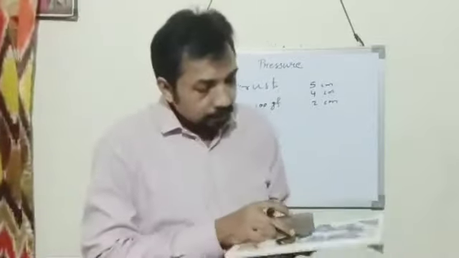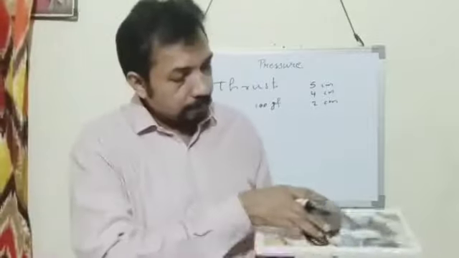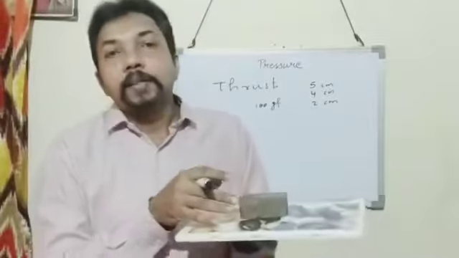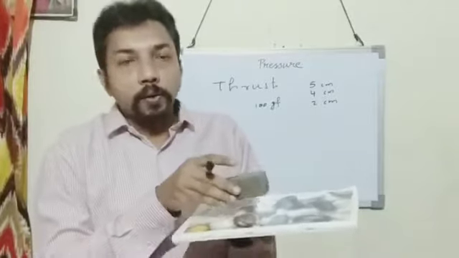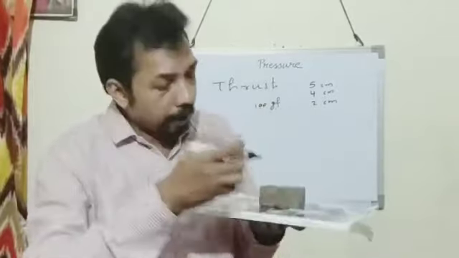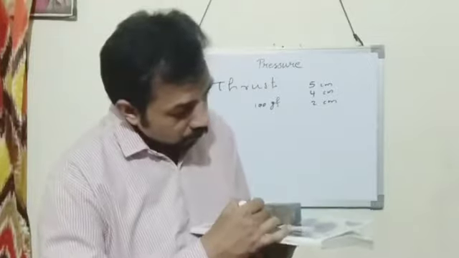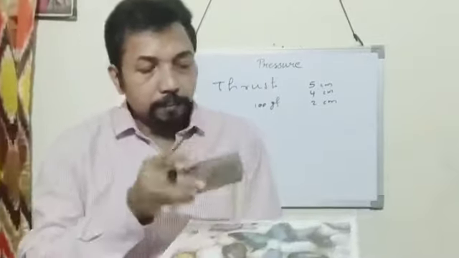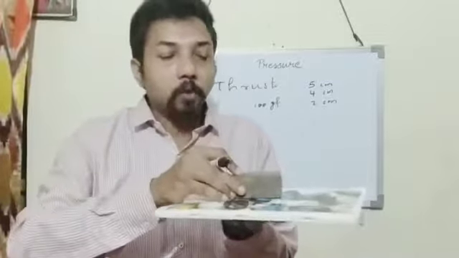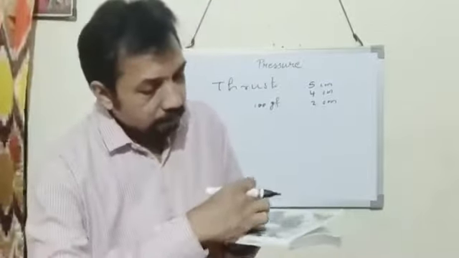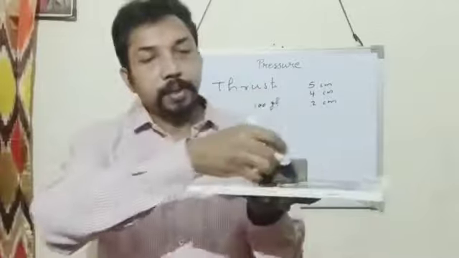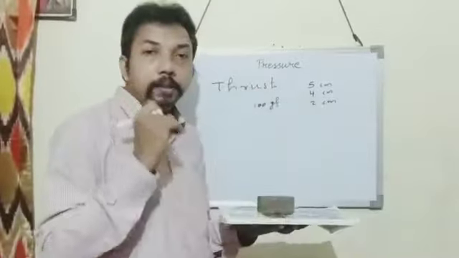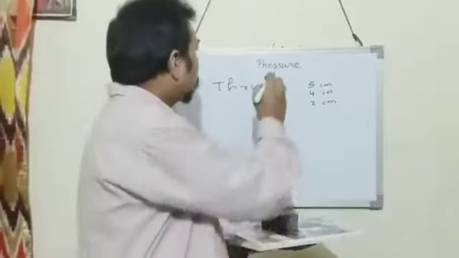And suppose that it is kept in this way. Then the surface area on which this body comes in contact will be equal to 5 into 4 centimeter. Area is length into breadth, 5 into 4 centimeter.